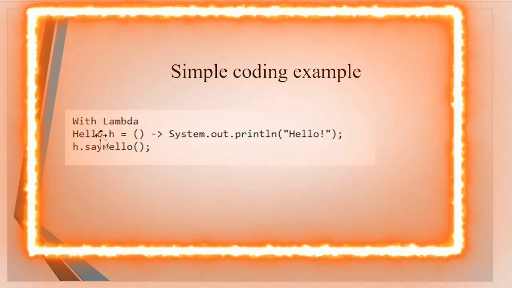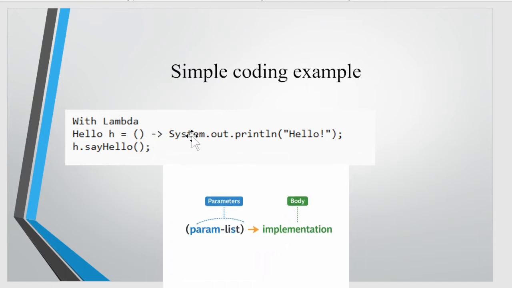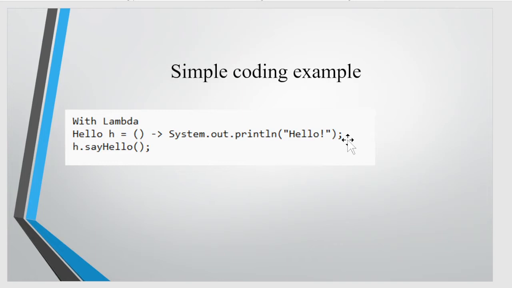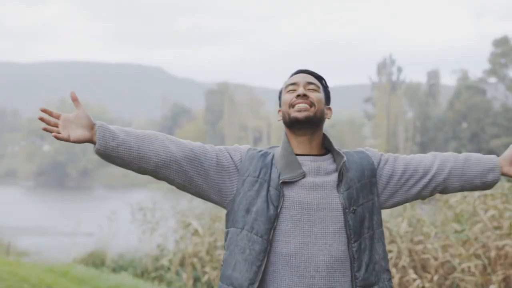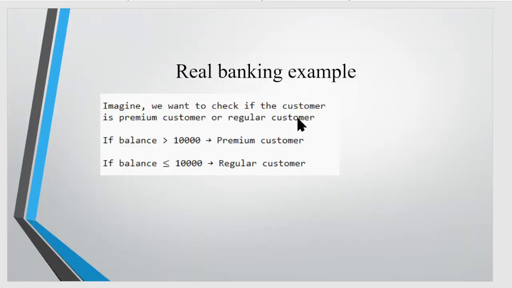See that? Interface on the left hand side, and the parameter list, and the lambda symbol, and the implementation. So if the implementation doesn't have more lines, then you don't even need the curly braces. So less coding, less problem, less bugs, less maintenance, more productivity. Switch to lambda expression.